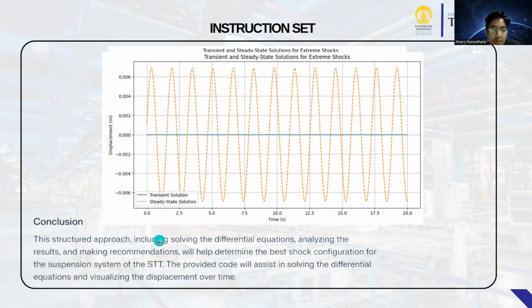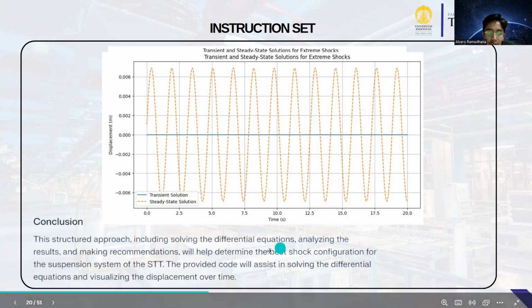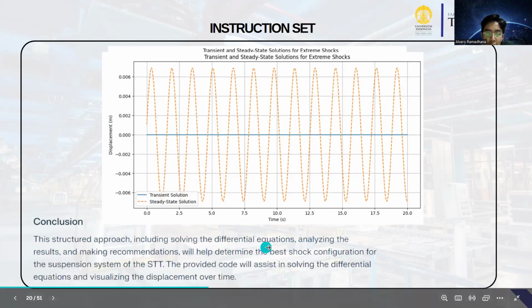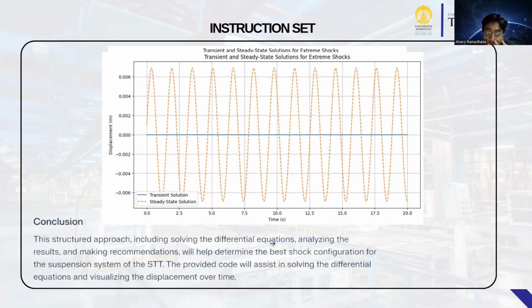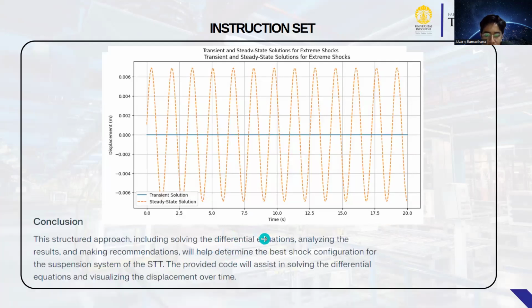The structural approach, including solving the differential equation, analyzing the result, and making recommendations, will help determine the best configuration for the suspension system of the satellite. The provided code will assist in solving the differential equation and visualizing the displacement over time.